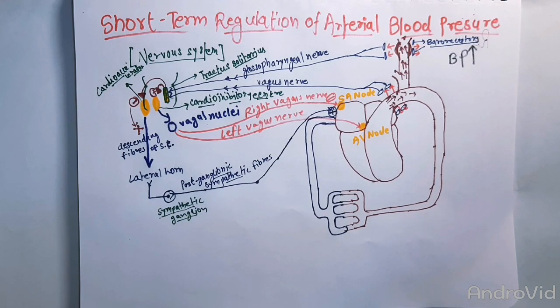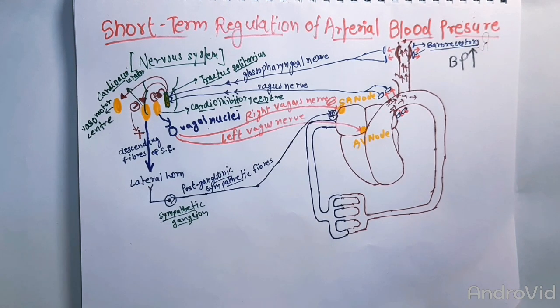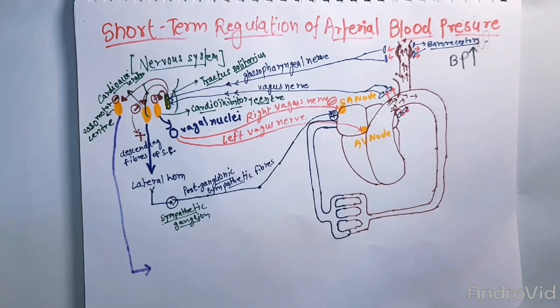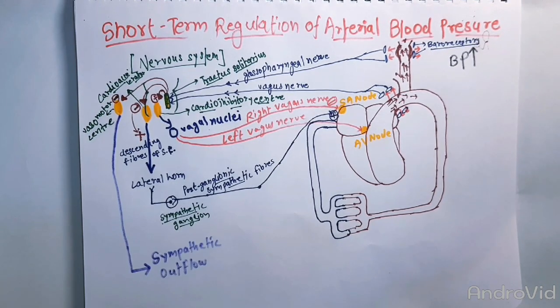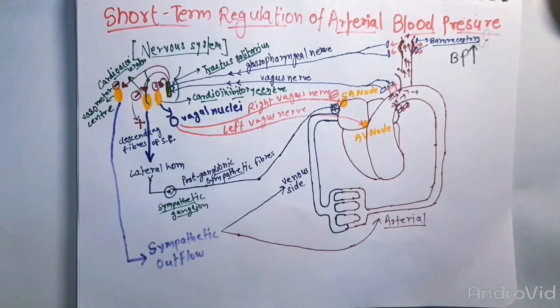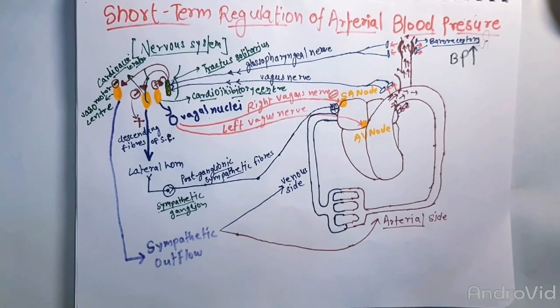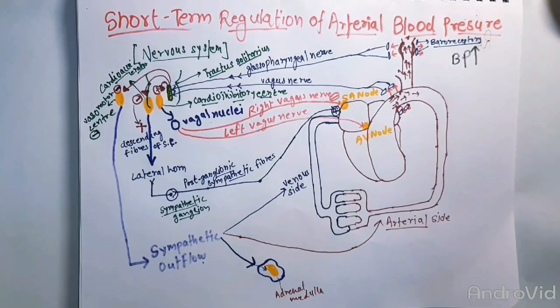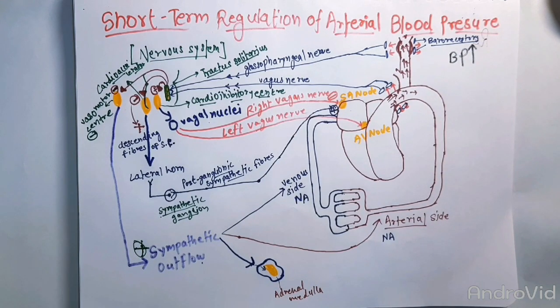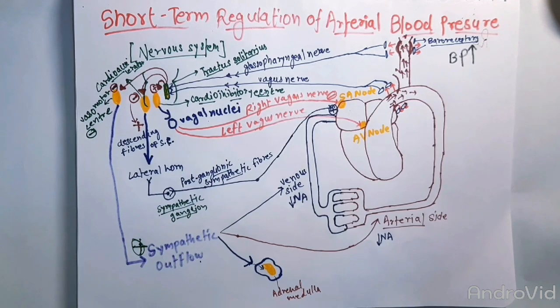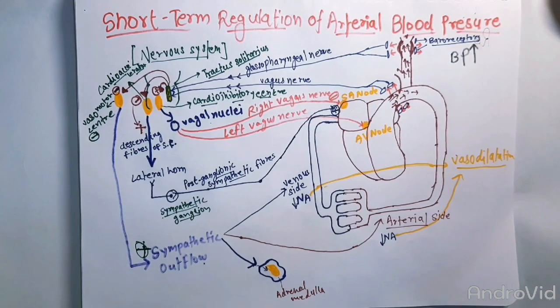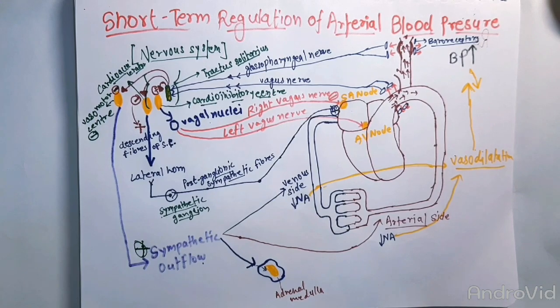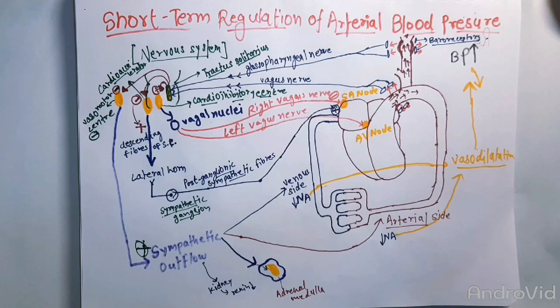The tractus solitarius also inhibits the vasomotor center, which in normal condition sends sympathetic outflow to the venous side, to the arterial side, and also to the adrenal medulla. But when the vasomotor center is inhibited, it cannot send sympathetic outflow, so the noradrenaline on both the venous side and arterial side decreases and it leads to vasodilatation, which leads to a fall in BP. This decrease in sympathetic outflow also leads to decreased secretion of renin by the kidney.